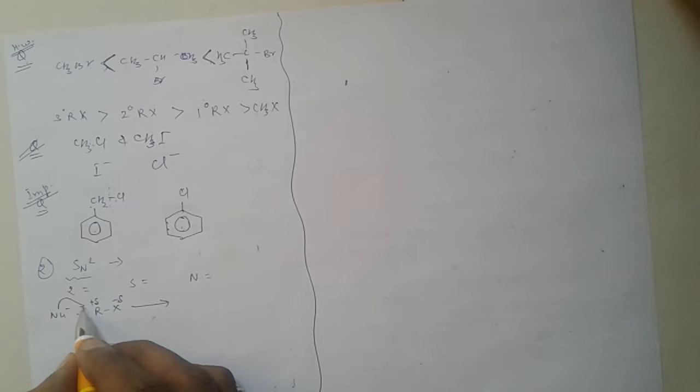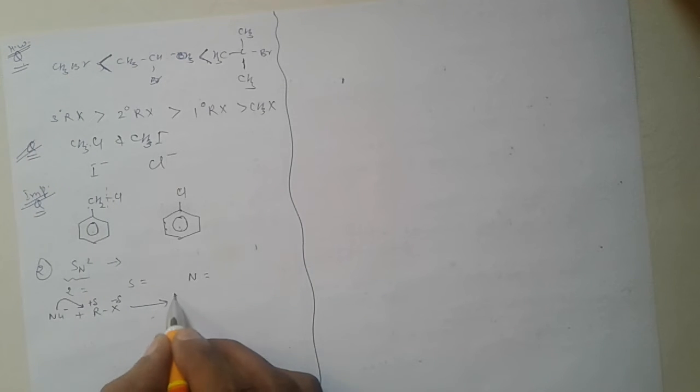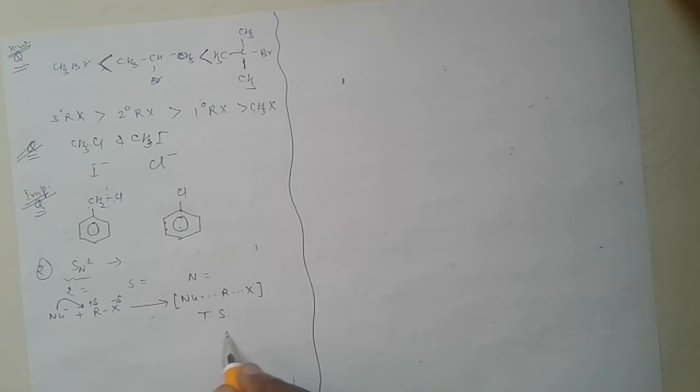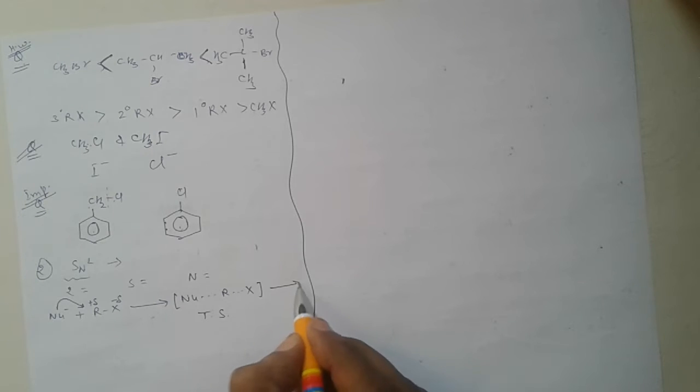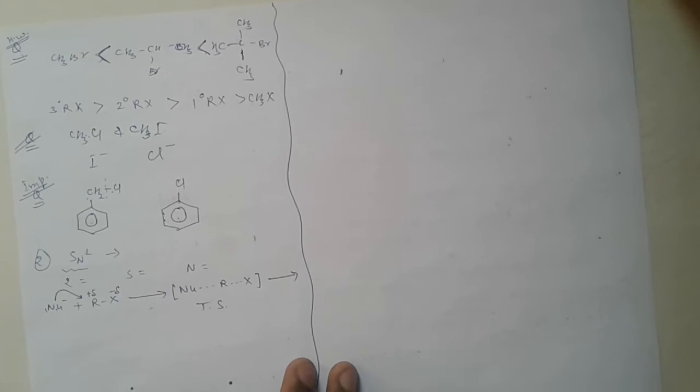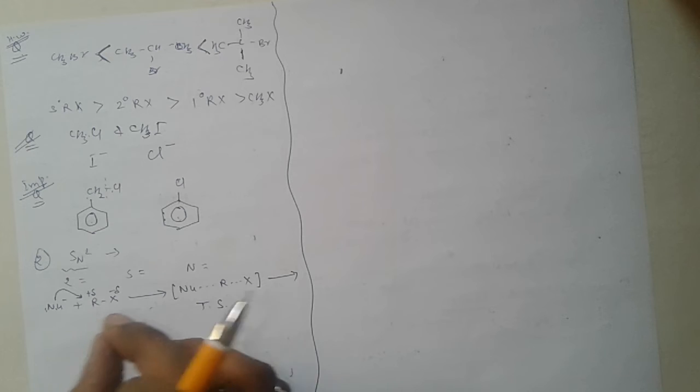So here a high energetic state is formed, that is called the transition state. In this reaction the nucleophile attacks from the opposite side of the halogen atom. It is known as backside attack. Very important. In SN2 reaction,